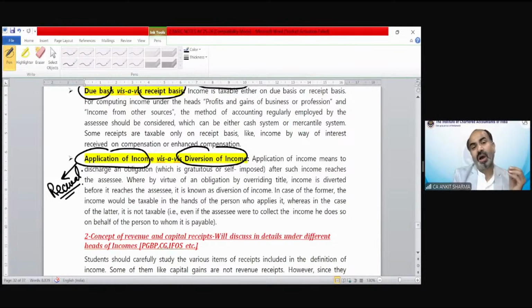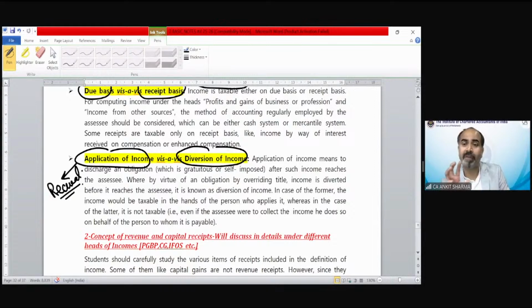Suppose I am doing a job and I receive 1 lakh rupees per month. And I promise my friend that I will pay 20,000 rupees every month from my salary income. So first, that salary is received in my account, and I have set up an auto pay, so that every month 20,000 is automatically transferred into my friend's account. So as soon as I receive 1 lakh, 20,000 is transferred to my friend's account. Technically I am receiving 80,000 rupees only. So do I need to pay tax on 80,000 or 1 lakh rupees?